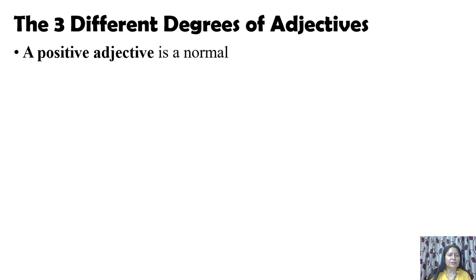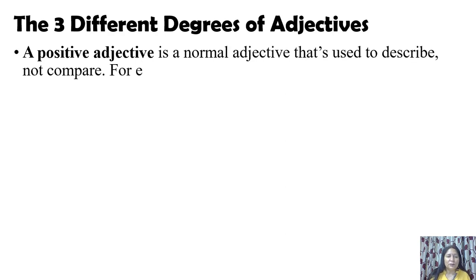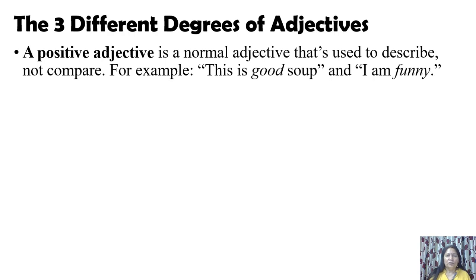A positive adjective is a normal adjective. Positive means that is the descriptive adjective which I was talking about. So a positive adjective is a normal adjective that is used to describe, not compare. Okay, so a positive adjective is an adjective which just describes something. That is a descriptive adjective, but in the base form, it describes something. It does not compare anything. So that is called positive, and positive is 1 degree.